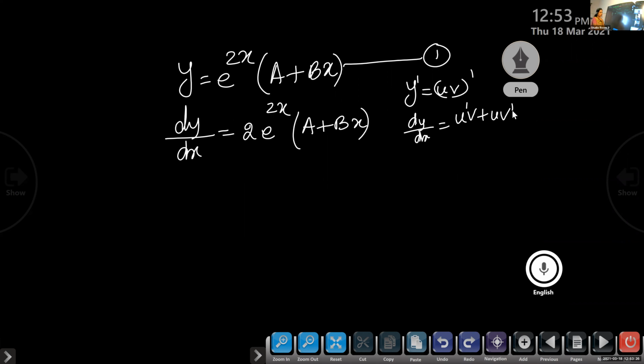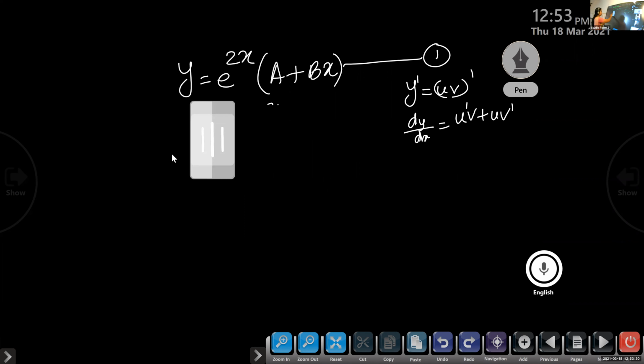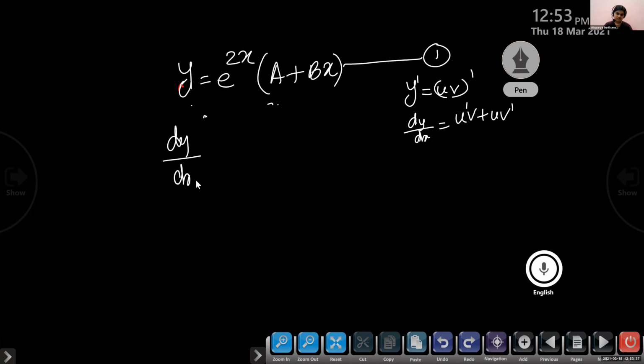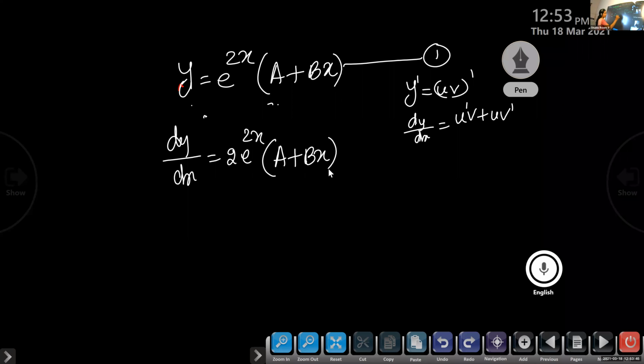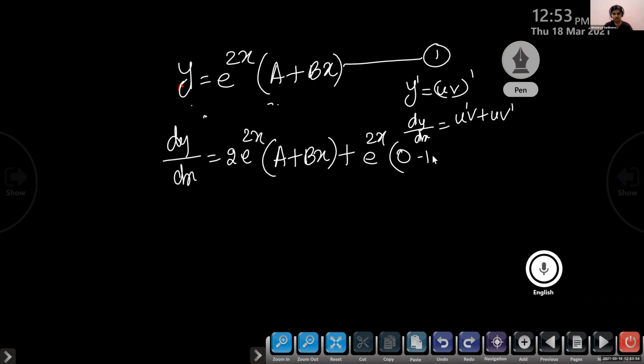Differentiate it and tell me what is the answer. When you differentiate it, what will you get? 2e raised to 2x into a plus bx, plus e raised to 2x into the derivative of a plus bx, which is 0 plus b.